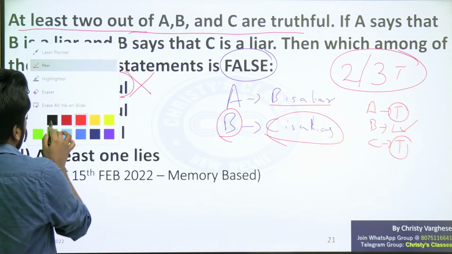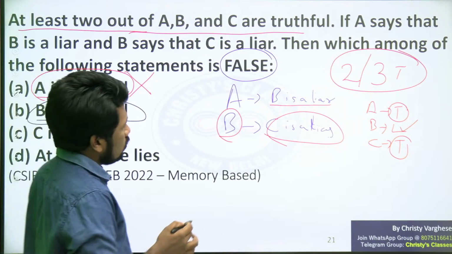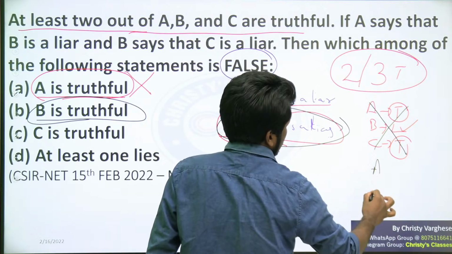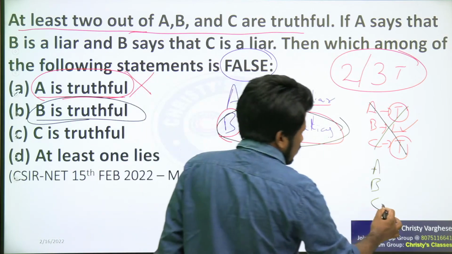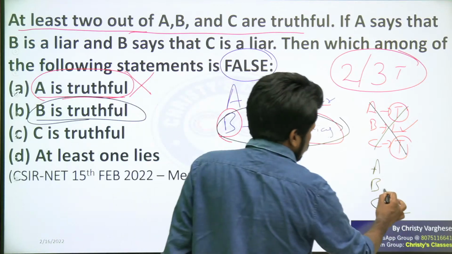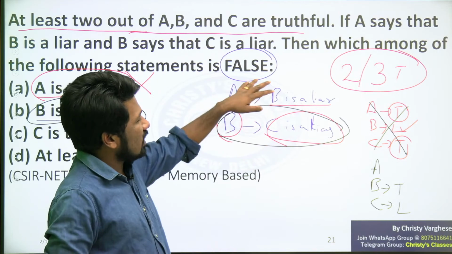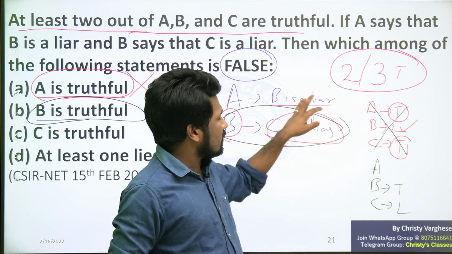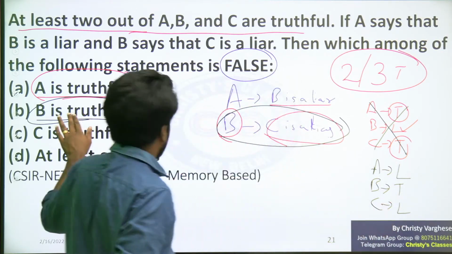Next option you can think in the same way. B is truthful. If B is truthful is true, B saying C is liar is truthful. Let us again write A, B, C's cases. C is a liar is true. That means C is actually a liar. And B is truthful is true means B is telling true statement. But that is having a problem. A is saying B is liar. We know that B is truthful. So A saying B is liar is a lie now. We already know B is truthful, that is our assumption.